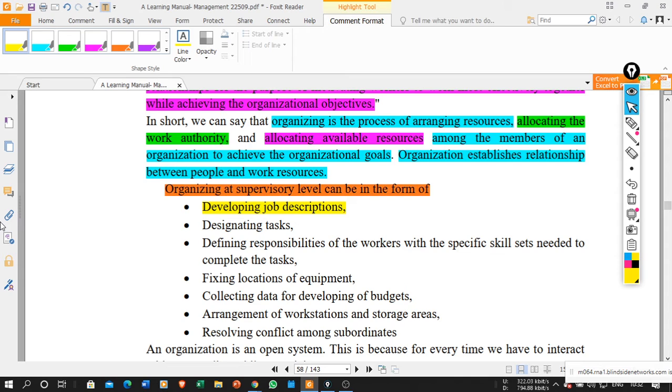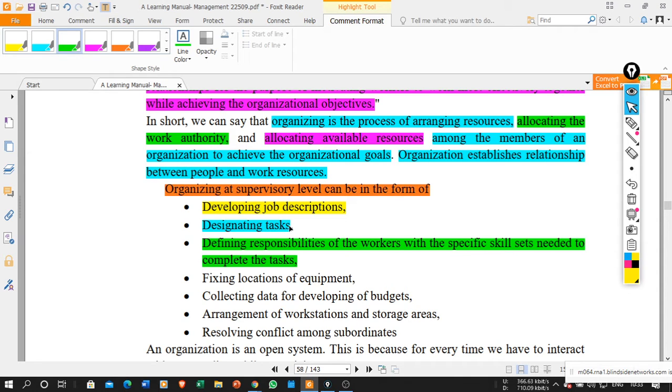So he needs to write down what is the nature of the job, what is the description of that job, then designating tasks. Once he has developed the job descriptions, he needs to designate, to allocate that particular task to a particular group of people or a particular person. That is designating the task. Then the third one is defining responsibilities of the worker with the specific skill set needed to complete the task. Then he needs to define what skill set is required to accomplish the task.